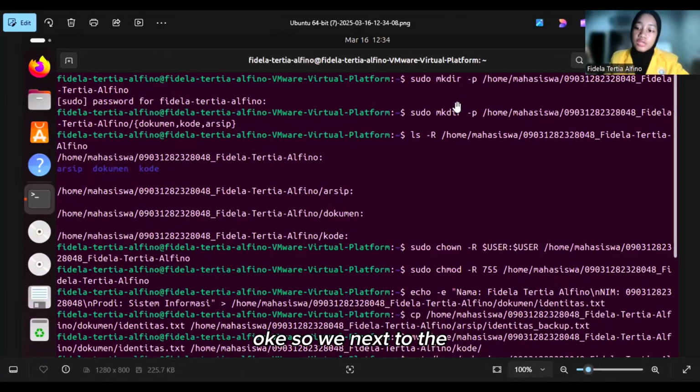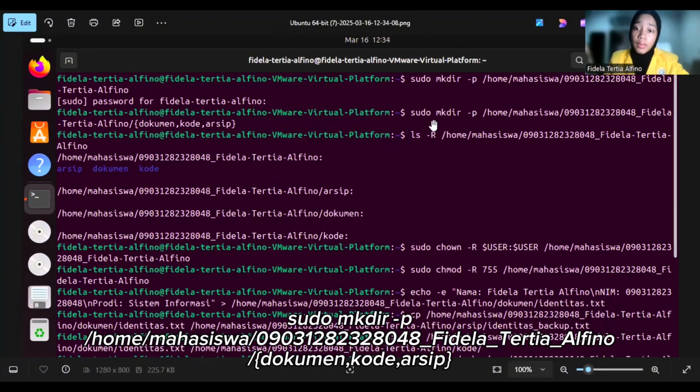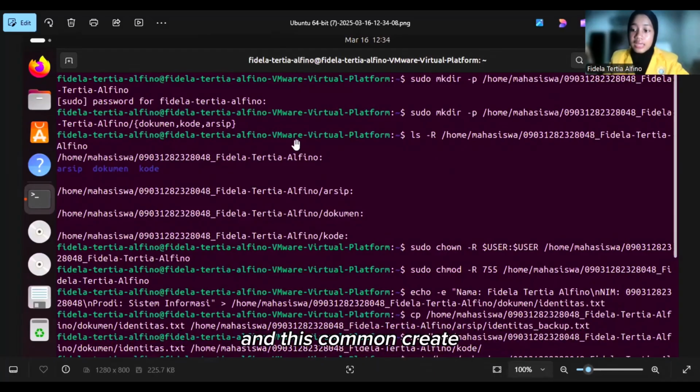Okay, so next is section B, creating subdirectories, and I use the code sudo mkdir -p /home/mahasiswa/nim_my_name/{document,kode,arsip}. This command creates 3 subdirectories, document, kode, and arsip, inside the main directory. Using the braces ensures that all 3 directories are created in one command.